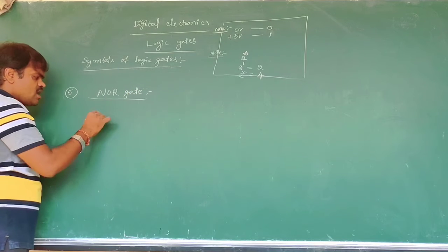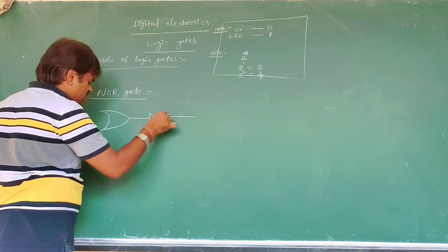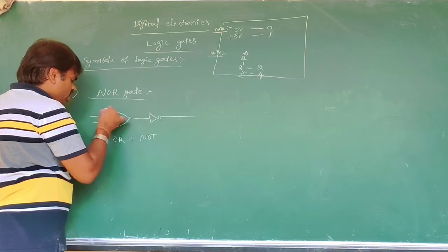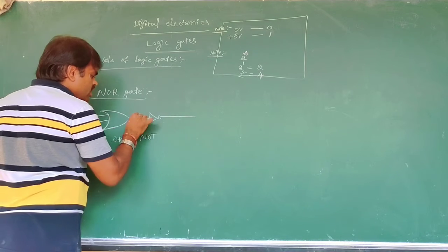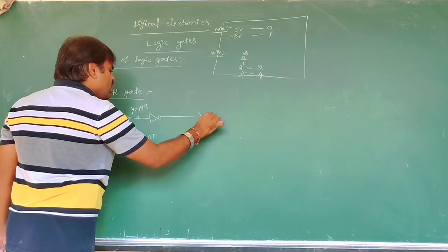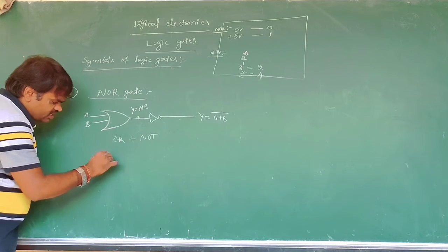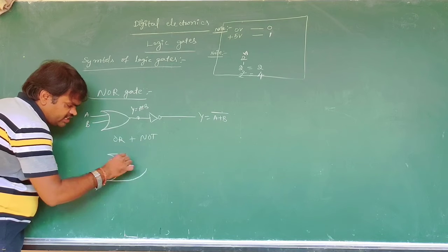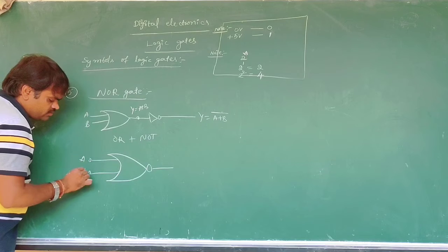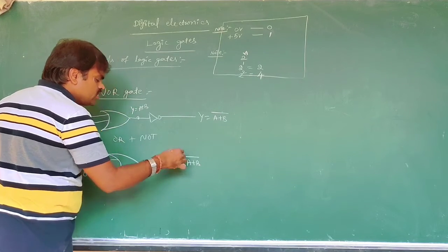That means OR plus NOT. OR plus NOT is the NOR gate. Then Y is equal to A plus B, that is, Y is equal to A plus B whole bar. The symbol of the NOR gate we can denote like this, with a bubble in front of it. With inputs A, B, Y is equal to A plus B whole bar.